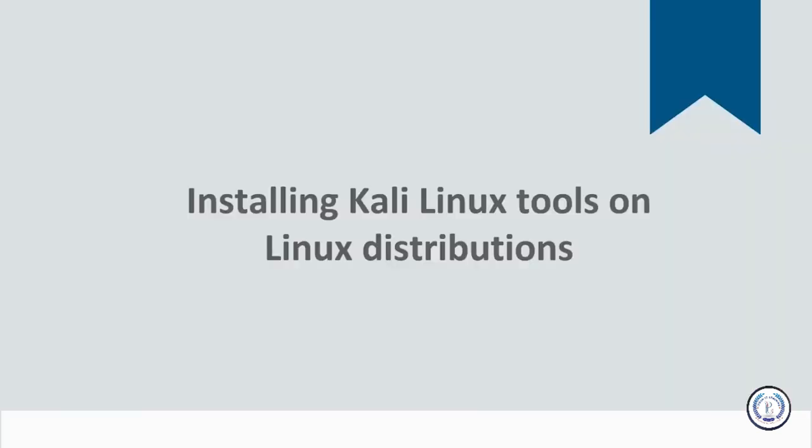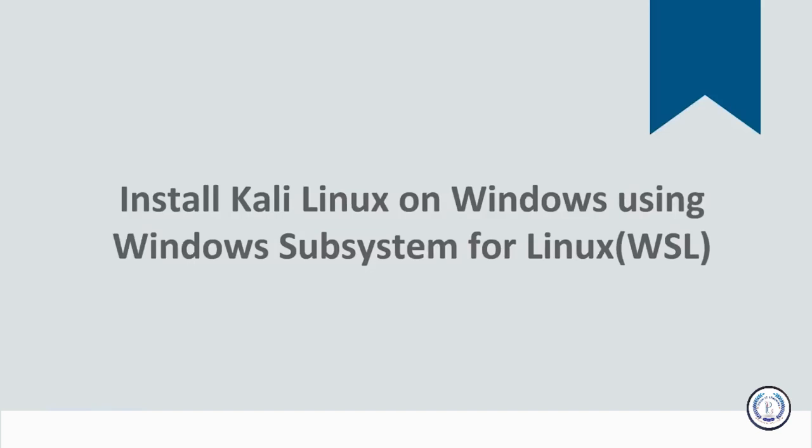So there we go, guys. We're done with 3 things. First, we did Windows using VMware, then Mac using VirtualBox. And third, I showed you how to install Kali Linux tools on any kind of Linux distribution. And finally, there's one last demo. Here we'll see how to install Kali Linux on Windows operating system using the Windows Subsystem for Linux feature.